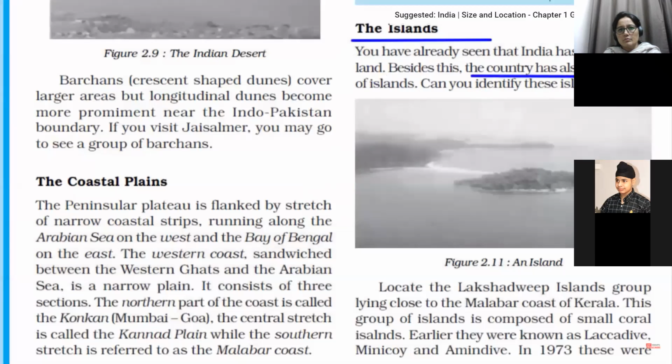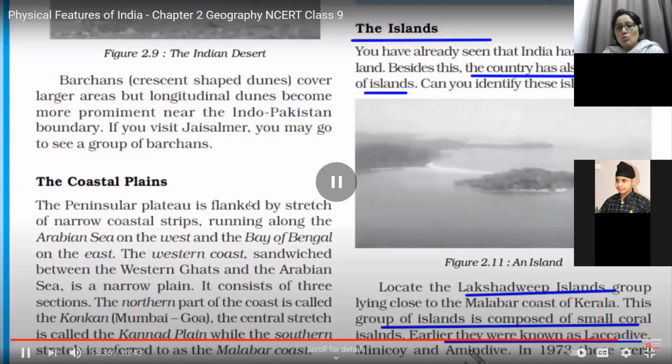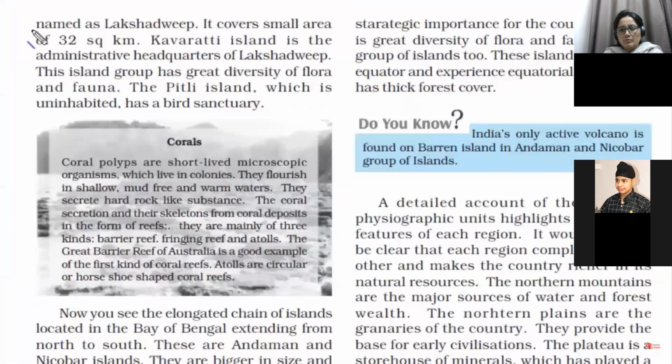We have two sets of islands in our country. One is the Andaman and Nicobar in the Bay of Bengal, and the other is Lakshadweep in the Arabian Sea. Lakshadweep Island is a small coral island. Coral, we have done: dead sea creatures, when they get accumulated at one particular place in the sea, slowly this deposition of sediment leads to growth of plants, and ultimately people start living there. So Coral Island, Lakshadweep. Earlier it was known as Laccadive, Minicoy, Amindivi, and in 1973 we named it Lakshadweep, with the capital Kavaratti, which is also the administrative headquarters of Lakshadweep.